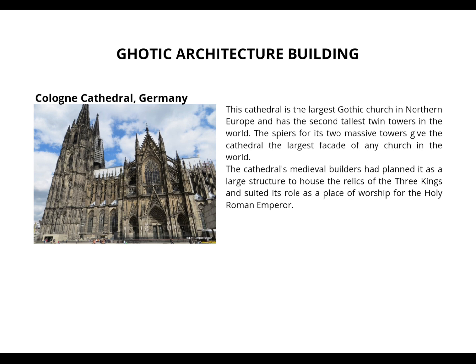The following is an example of a Gothic architecture building called Cologne Cathedral, Germany. This cathedral is the largest Gothic church in Northern Europe and has the second tallest twin tower in the world. The spires of its two massive towers give the cathedral the largest facade of any church in the world.